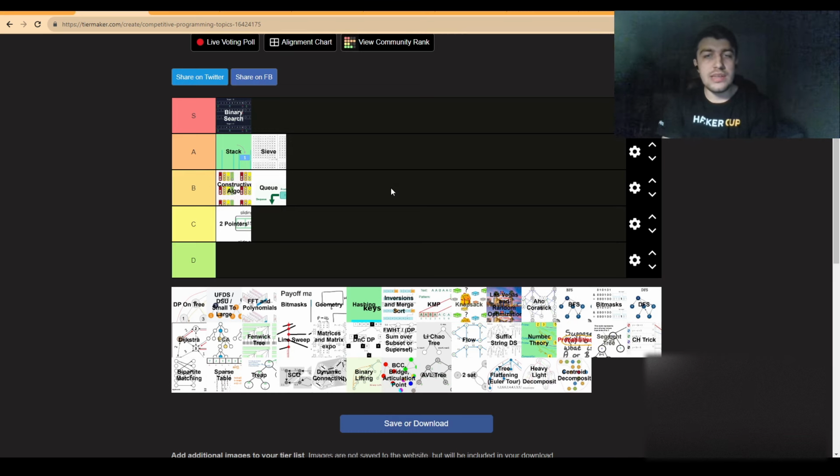Now, with inversions and merge sort, I will slowly go towards the easier data structures.